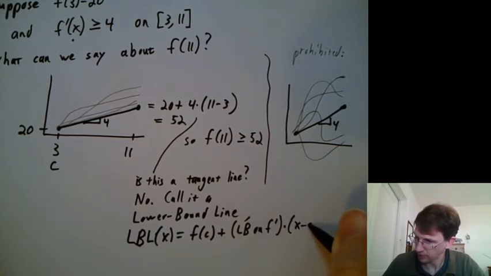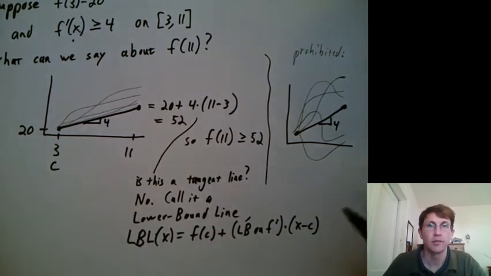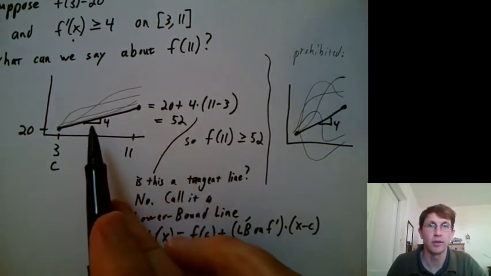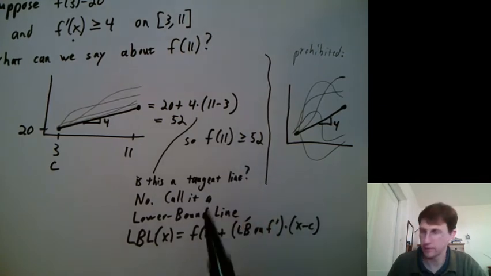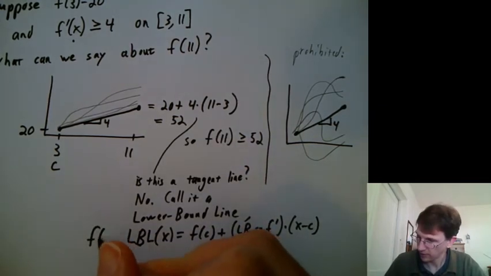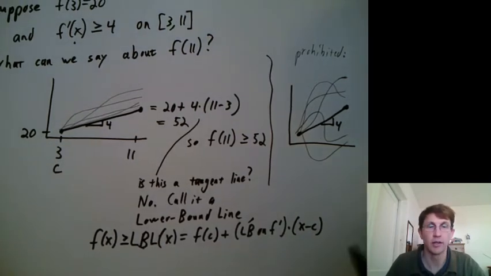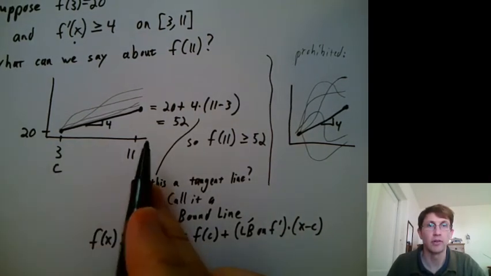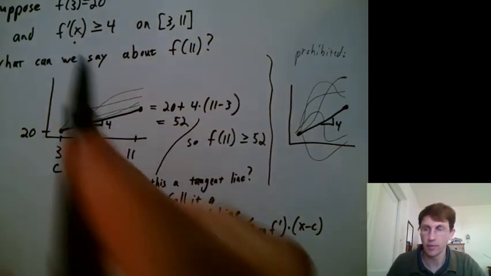Times x minus c. So we can use the lower bound line to say, well, the function value has to be at least this big. So we could say f of x is greater than or equal to that lower bound line on whatever interval that we're given information about.